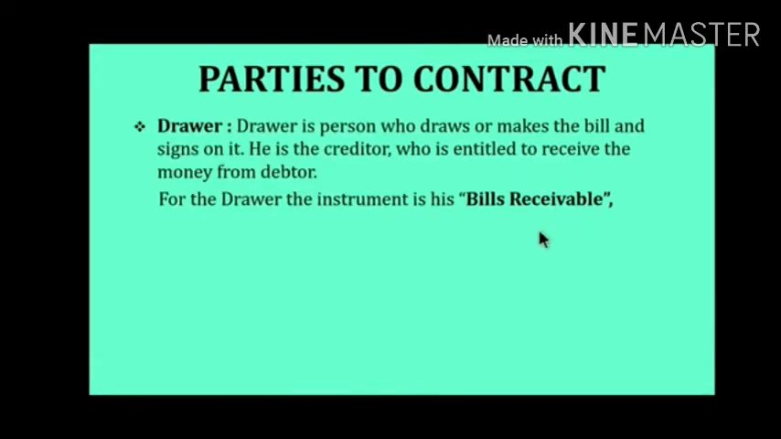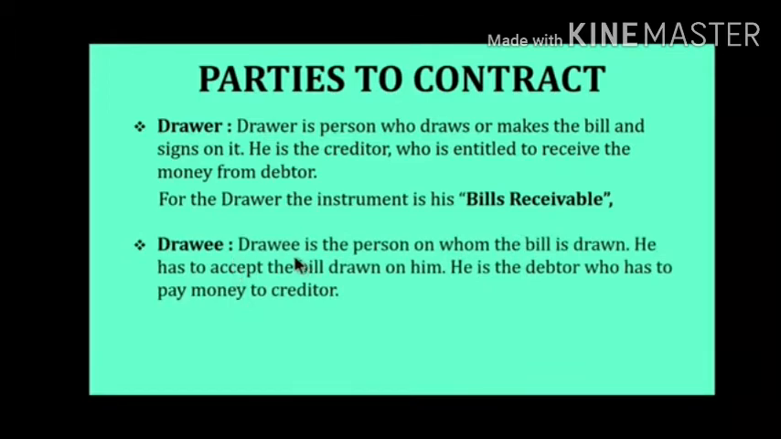Okay, now see the meanings. Drawer is a person who draws or makes the bill and signs it. He is a creditor who is entitled to receive the money from the debtor. For the drawer, the bill is called bill receivable.